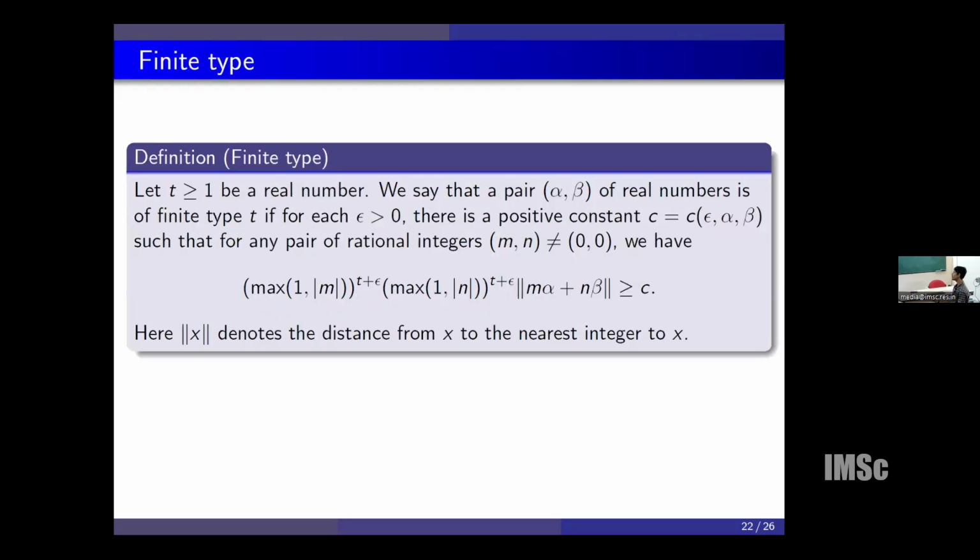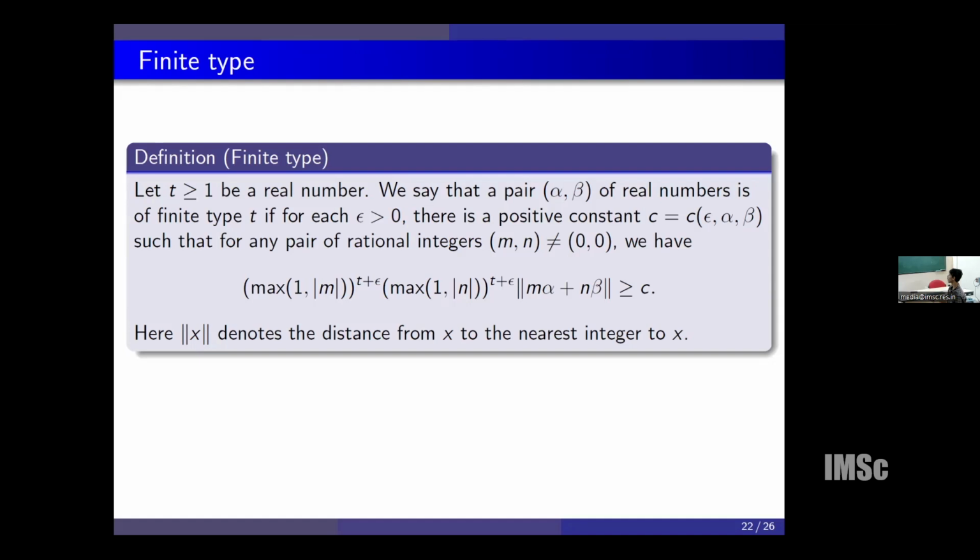Let T be a real number bigger than or equal to 1. We say that a pair alpha, beta of real numbers is of finite type T if for each epsilon bigger than 0, there is a positive constant, which depends only on alpha, beta, epsilon, such that for any pair of non-zero rational integers m, n, this inequality holds. Here the norm denotes the distance from x to the nearest integer.